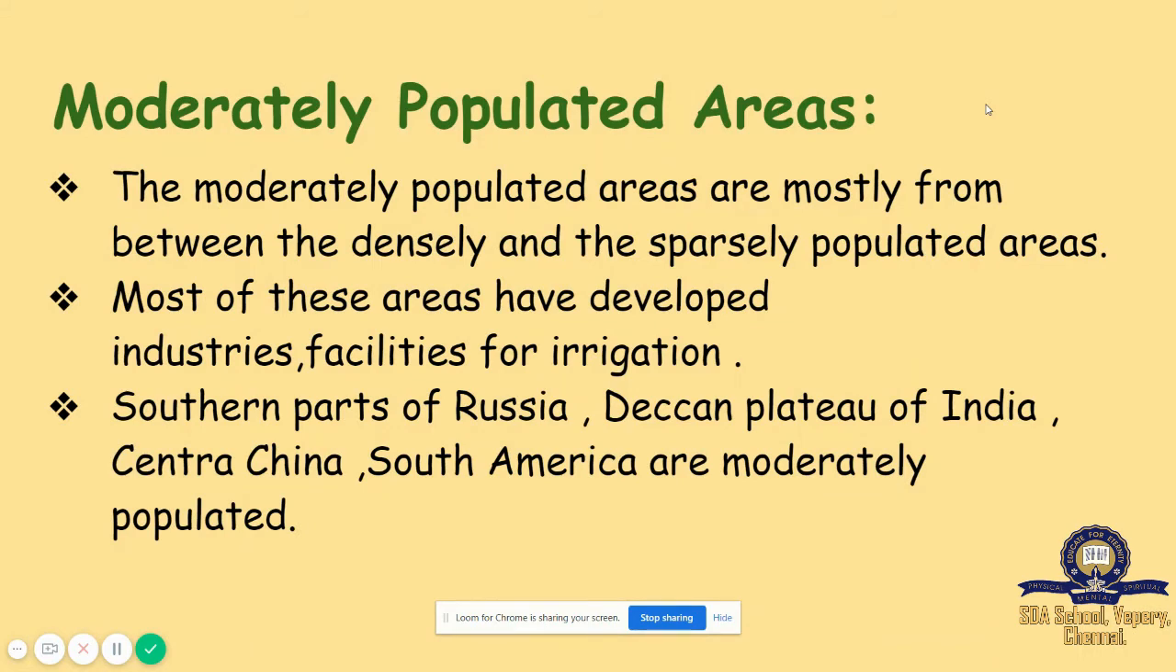Next, we are going to see moderately populated areas. The moderately populated areas lie between the densely and the sparsely populated areas. Most of these areas have developed industries and facilities for irrigation.